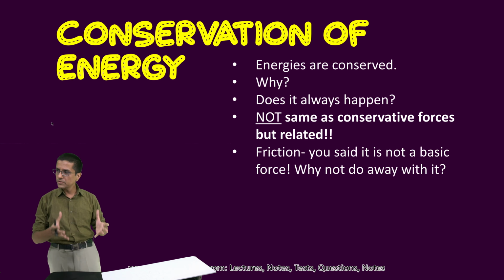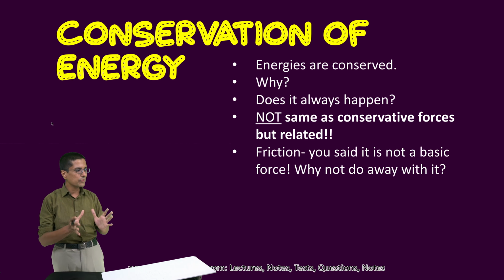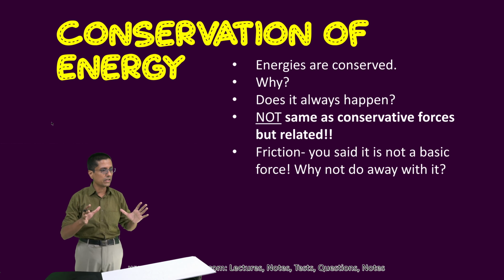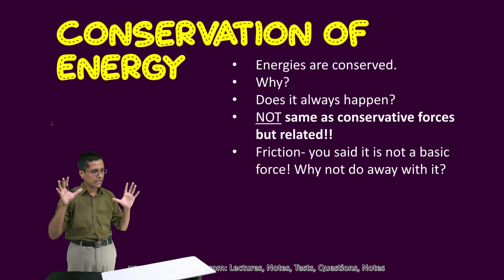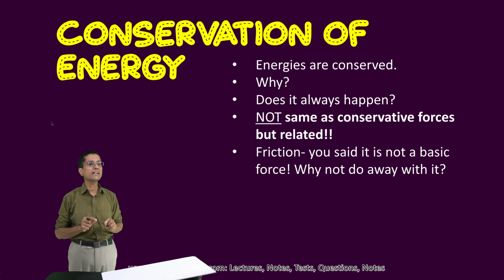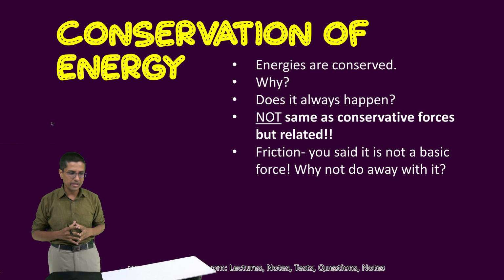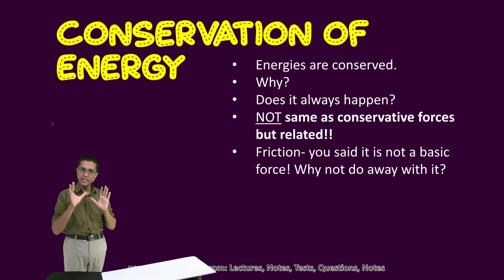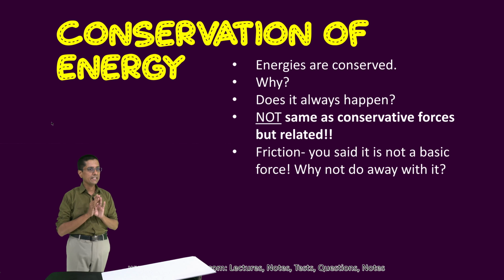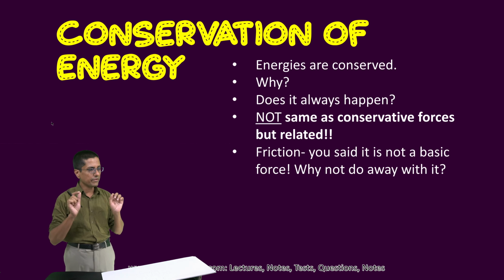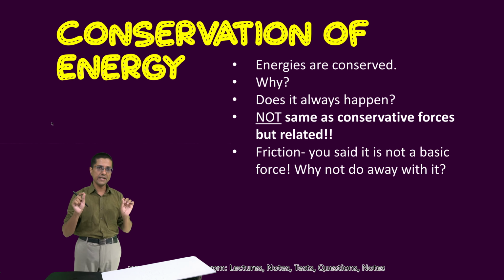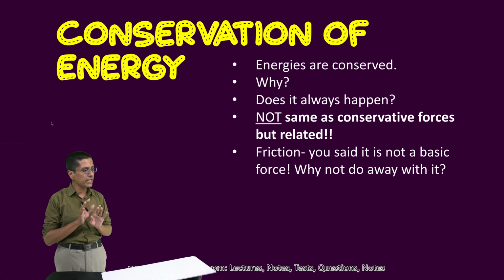So for the purpose of our experimentation, we have to do certain approximations. We have to create an approximately closed system and conduct our experiments there. But nonetheless, the law of conservation of energy is assumed to hold. We assume that it always holds no matter what we do.